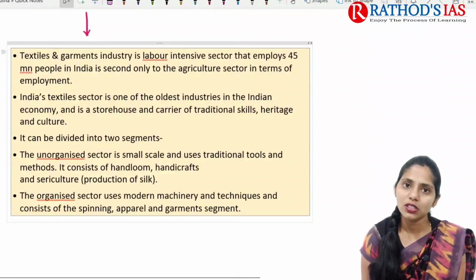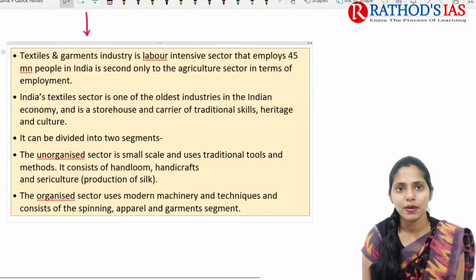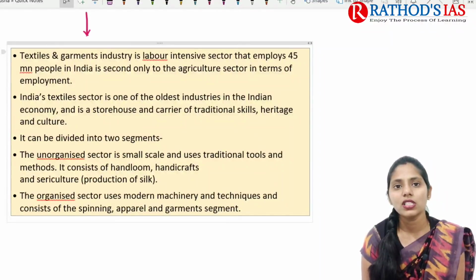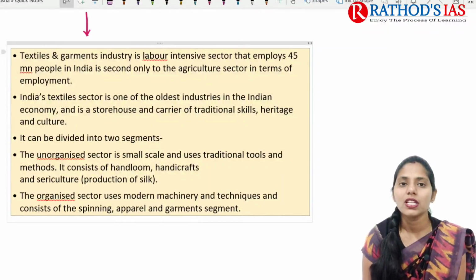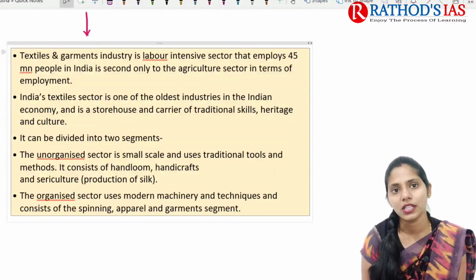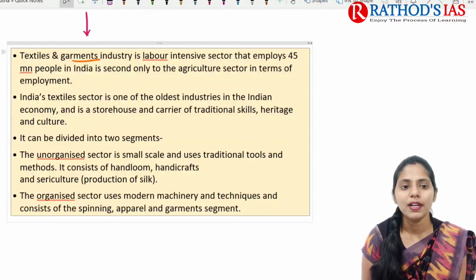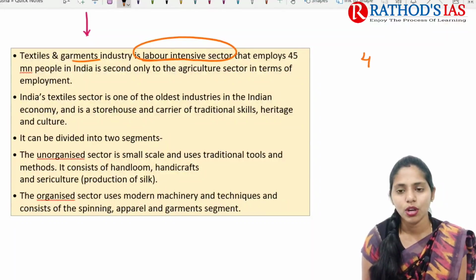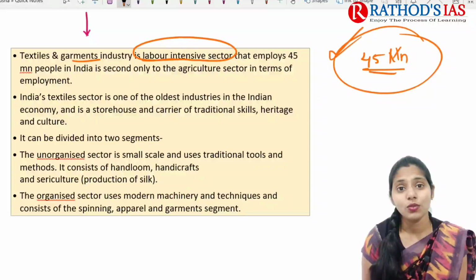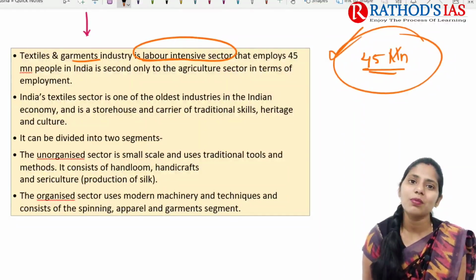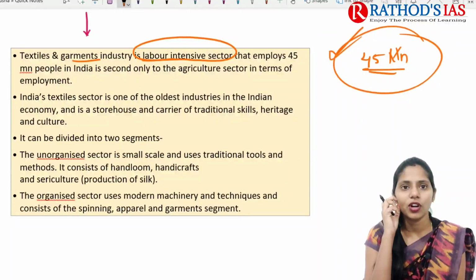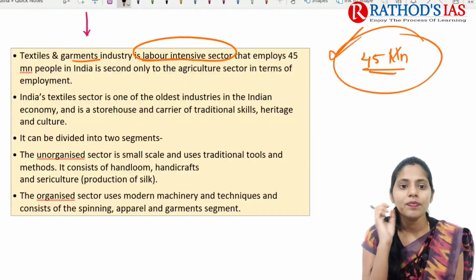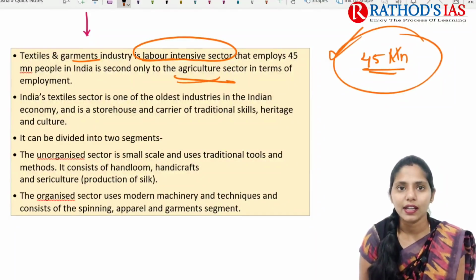Now let's see some facts regarding the textiles and garment industry. The textile and garment industry is a labor-intensive sector, and it employs 45 million people in India. This is one of the important sectors because it provides employment for about 45 million people in India, and it is second only to the agriculture sector.